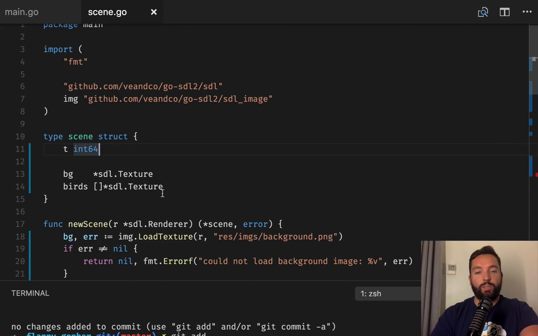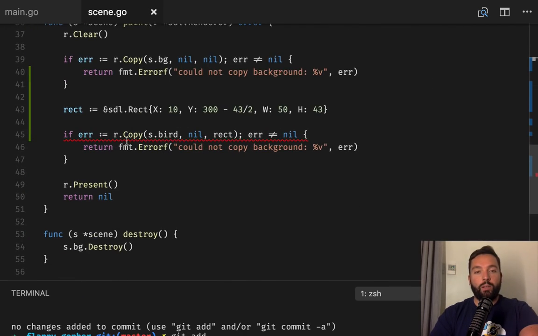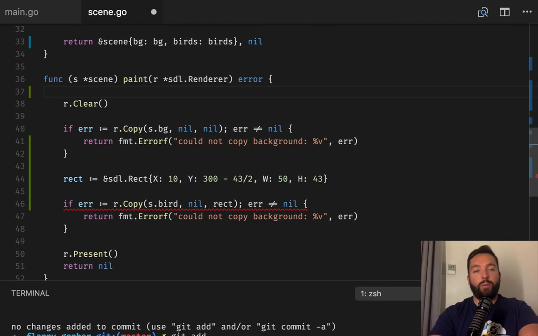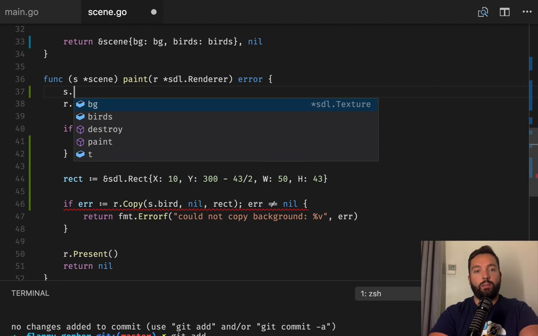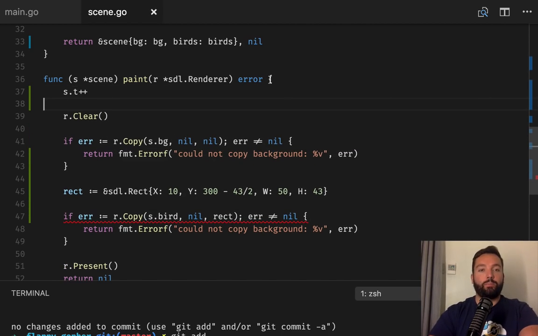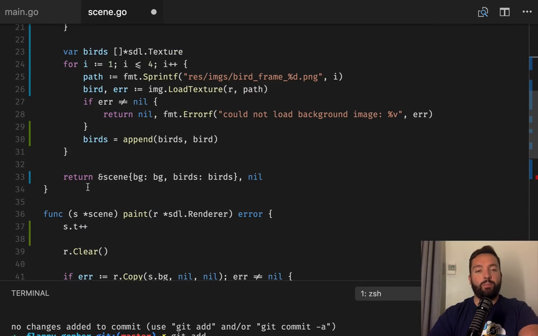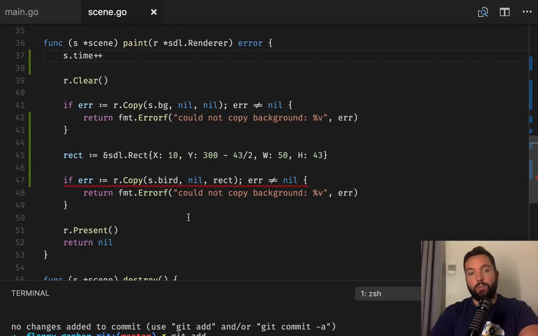Let's do int 64 so it's bigger. So when we call paint, that's going to add one more. So s dot t plus plus. Let's call it time. So we increment time every single time we paint something.